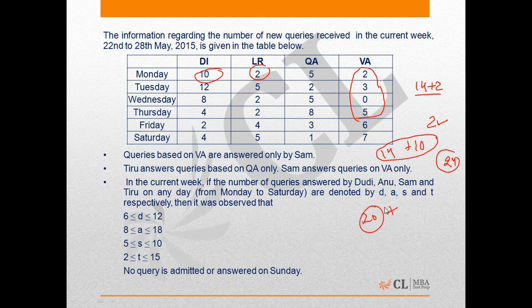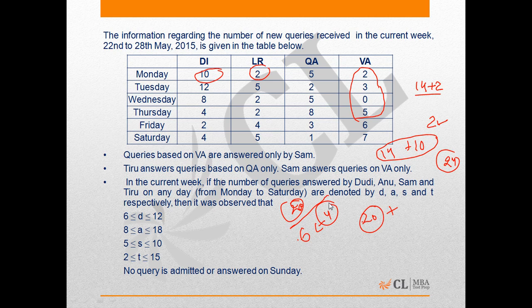So from Monday to Thursday he could not answer 10 queries, but on Friday, the queries received from the VA area were 6, and there could have been 4 queries from the previous day had he answered only 20 queries on the first 4 days. Then on Friday, for the first time, it was possible for him to answer 10 queries, and the same could be said for Saturday as well.